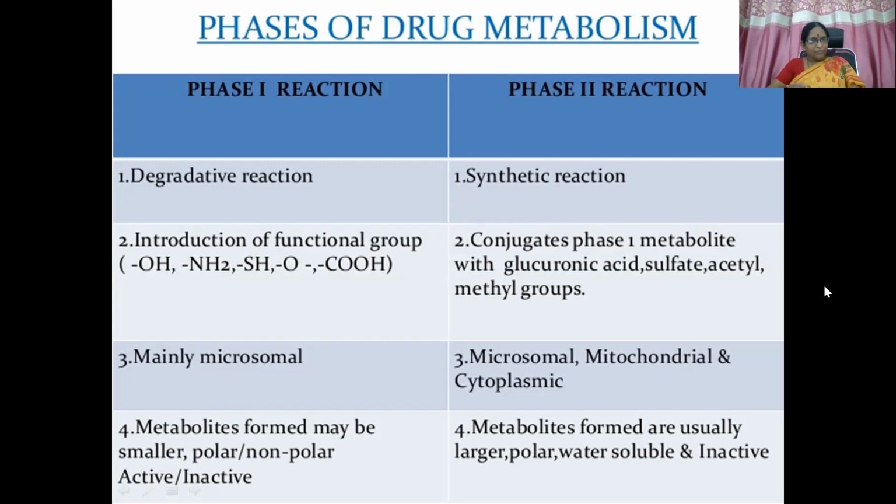Then metabolites formed may be smaller, polar or non-polar, active or inactive. If it is active, again it has to go through phase 2. If it is non-polar and inactive, directly it can get excreted as such. And here metabolites formed are usually larger, polar, water soluble and inactive.